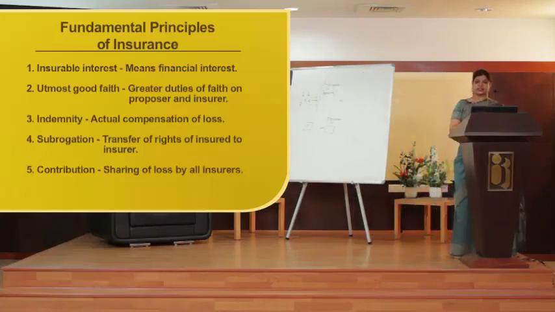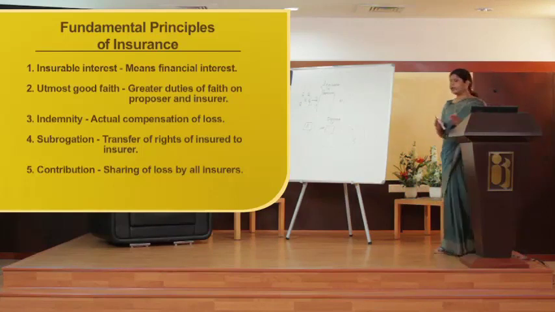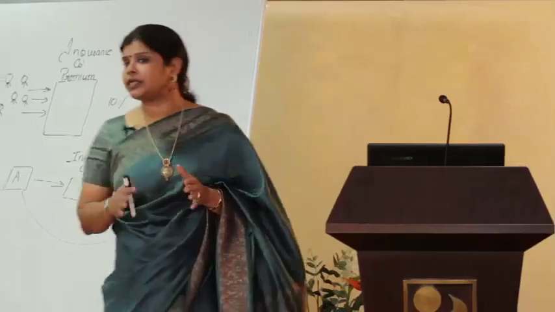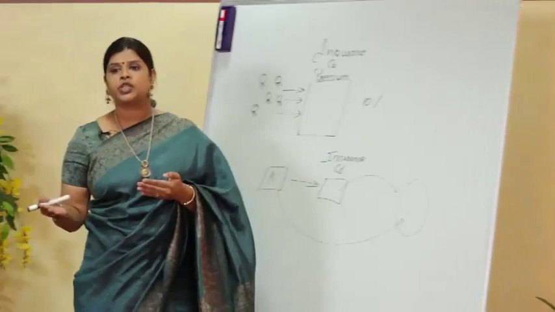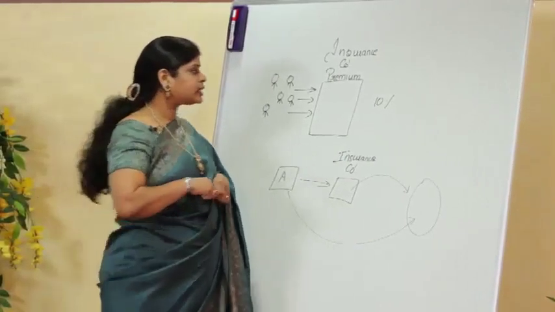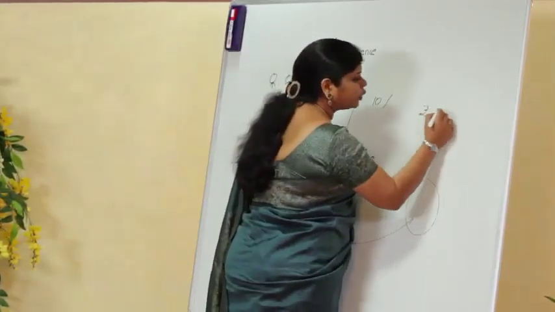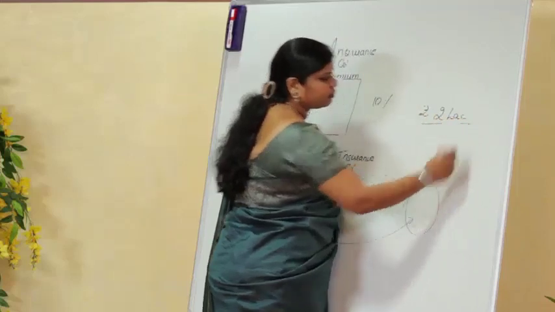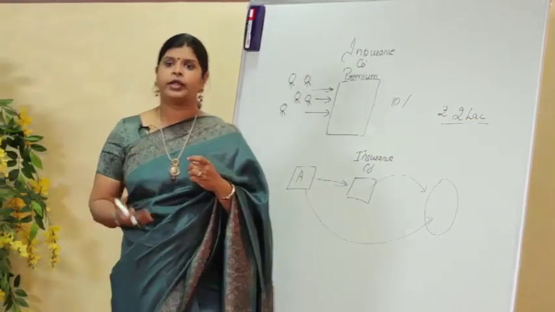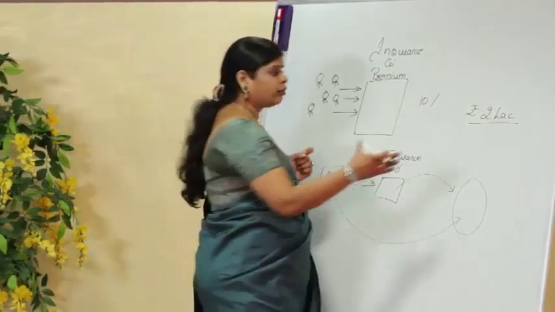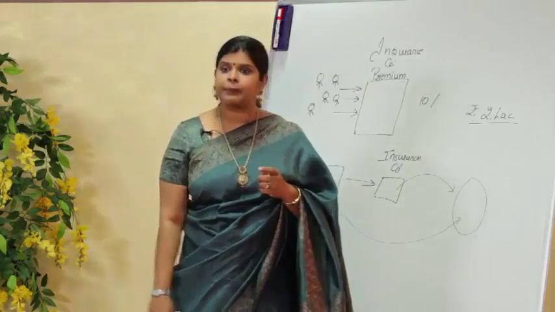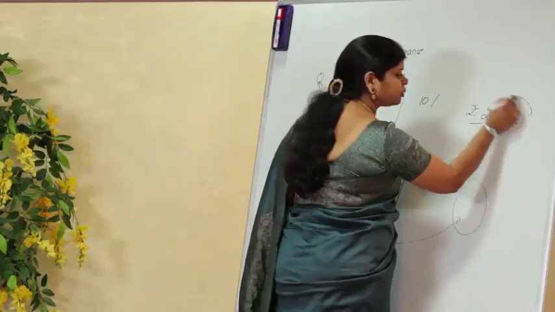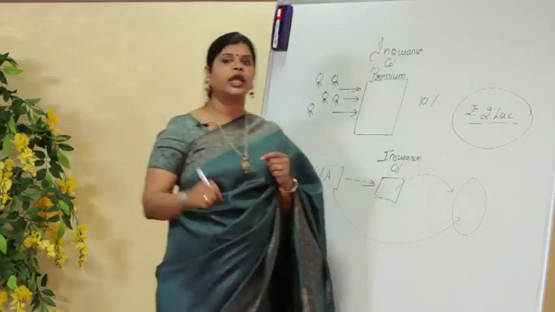Then the fundamental principle which is very important in insurance is indemnity. Indemnity is talking about the actual compensation of loss. When I talk about the compensation coming from the insurance company to the insured, let's say he has incurred a loss of 2 lakh of rupees, which was covered by the insurance company. The compensation has to be maximum to the extent of 2 lakh only. It cannot go beyond that.